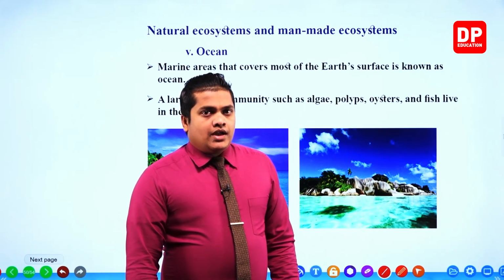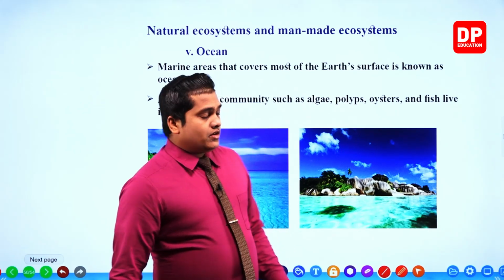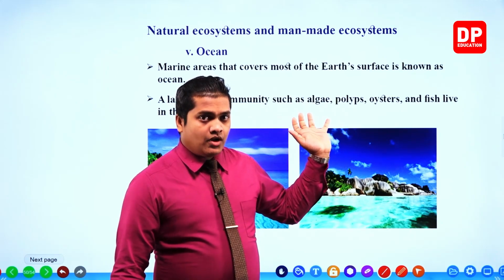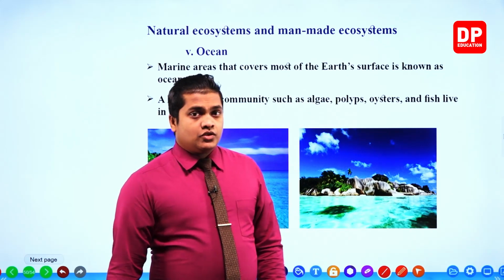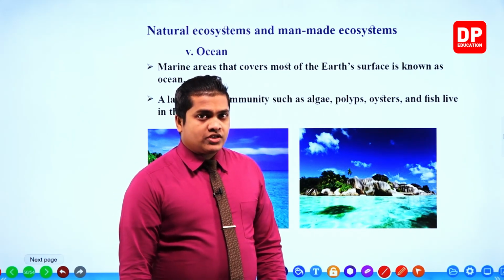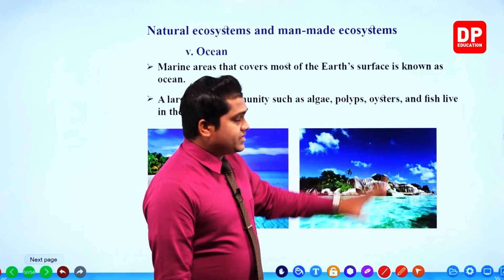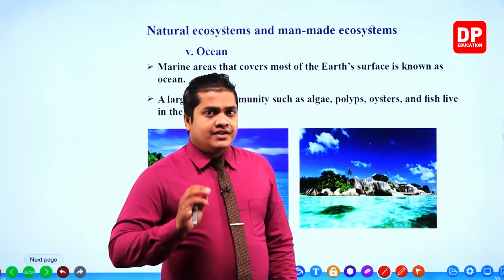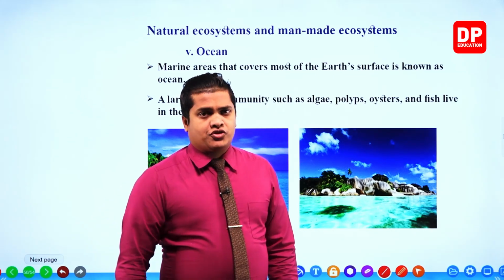Not only that, my dear children, we can also observe different kinds of polyps, like the coral polyp, then algae, which are the main producers in ocean environments, then different kinds of oysters, and different varieties of fish.